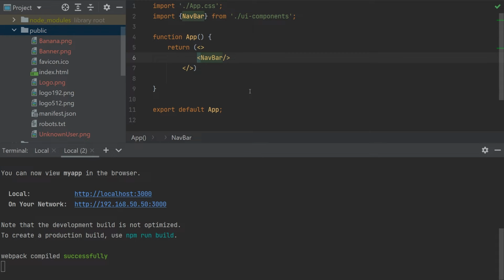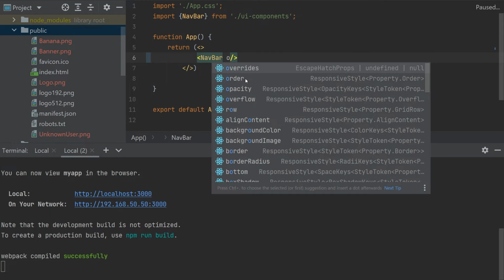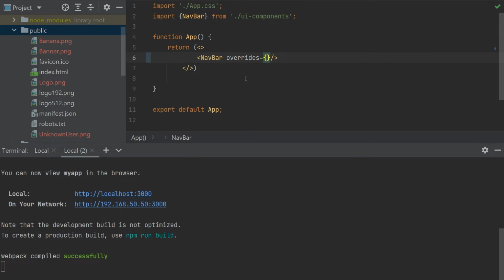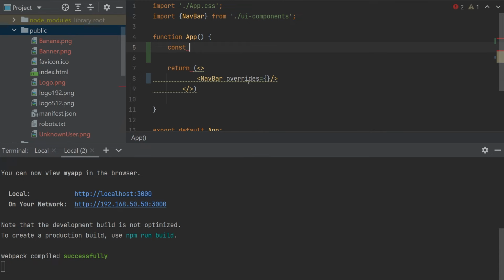So how to do that is, there's a concept of overrides. So each of the Amplify UI components has override feature or overrides. And you can provide the overrides directly, or best practice is, if you have more, to create a constant like navbar overrides, and then specifying those overrides.